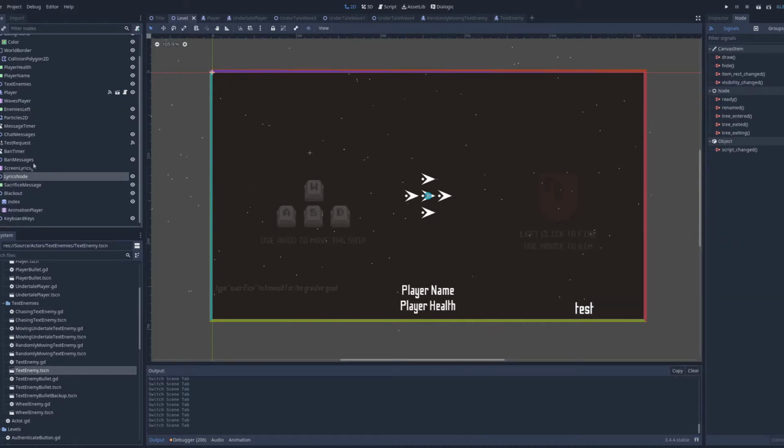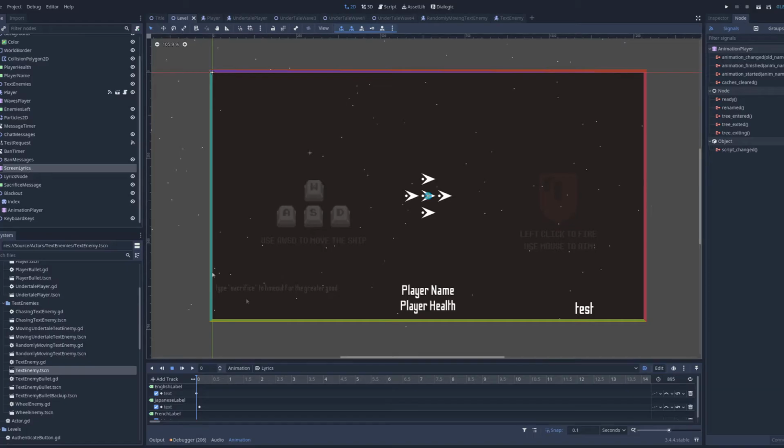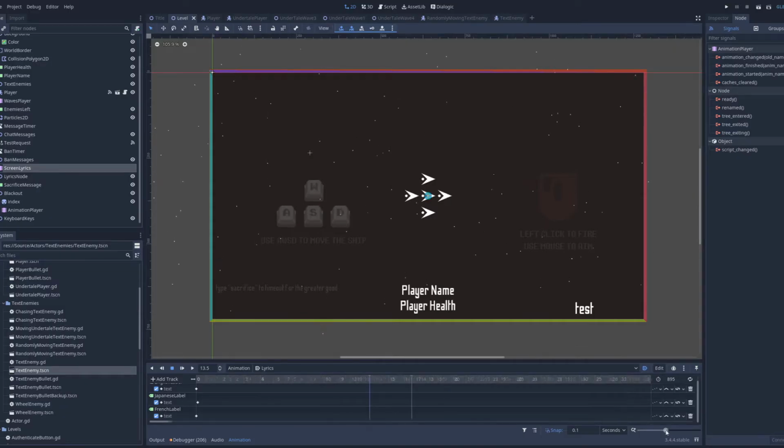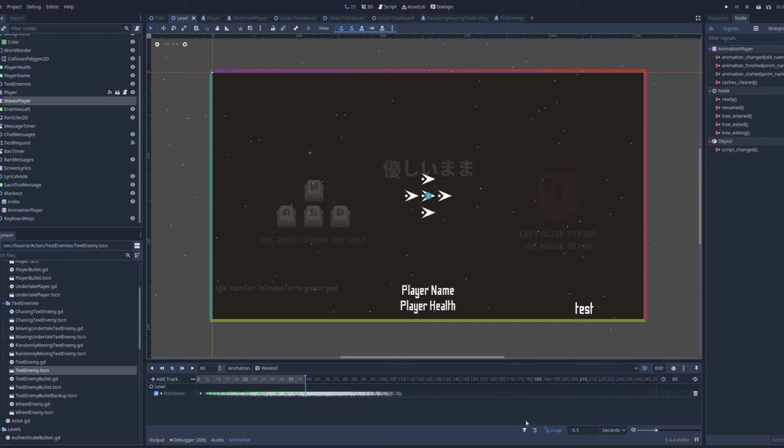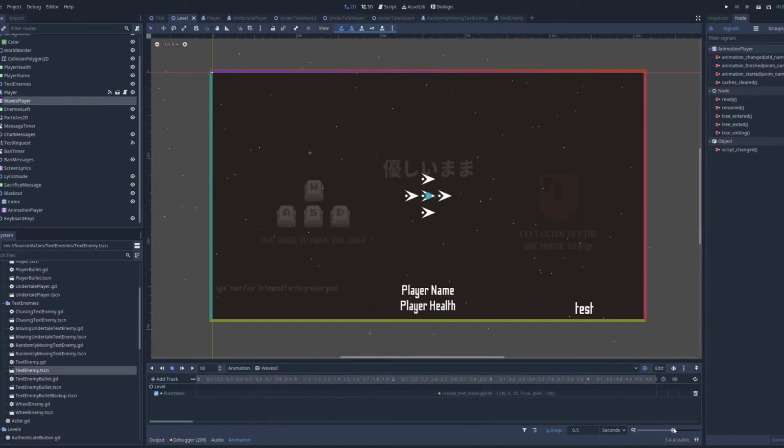Next up, we'll see one of the most time-consuming pieces of the game. I really wanted to show the lyrics to the Nier Automata song on the screen the entire time, but one of the things I wanted to do is have the lyrics time up with the song itself. So what I did was go through, create timestamps for each lyric in the song, and have that match up with the animation showing all of the song lyrics in the background of the game. And when the player dies, it would also keep track of the current timestamp for the song and start to play my lyrics animation from that point.